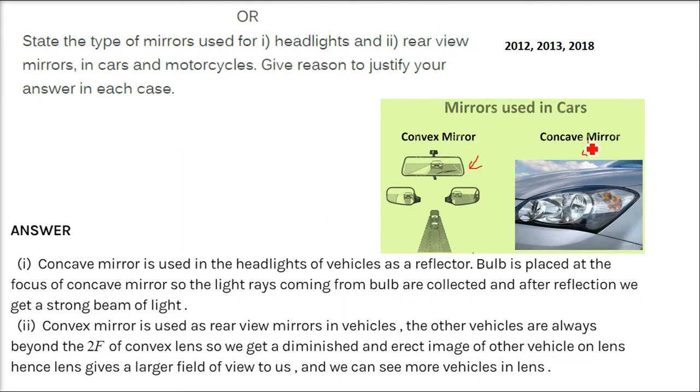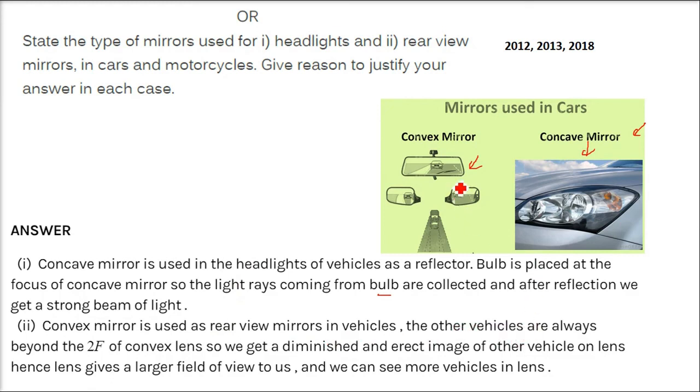Concave mirror is used as the headlight of vehicles as a reflector. The bulb is placed at the focus of the concave mirror so that the light rays coming from the bulb are collected, and after reflection we get a very strong beam of light. Now when it comes to the convex mirror, what do we get? Convex mirror is used as rear view mirrors in vehicles.